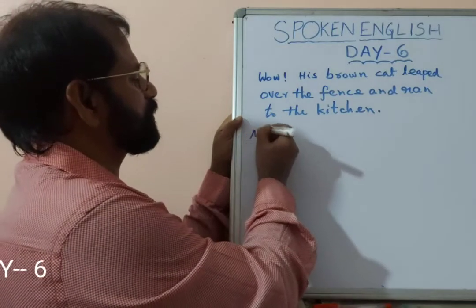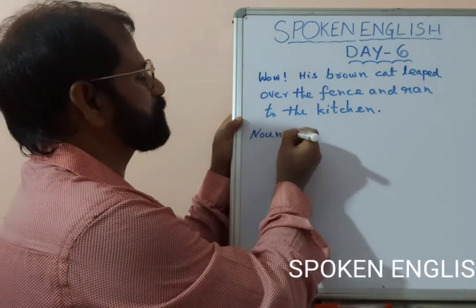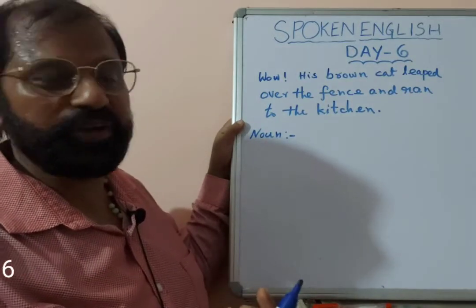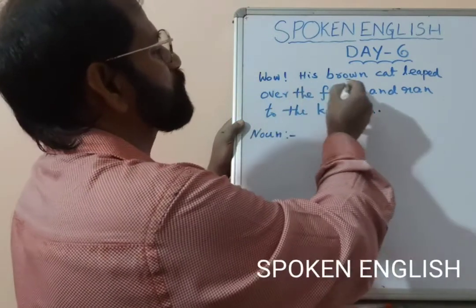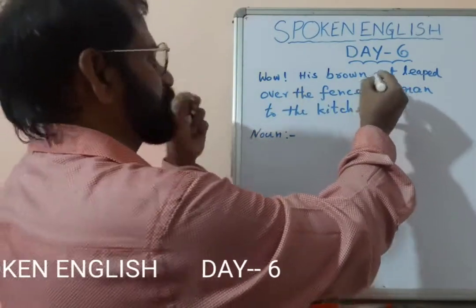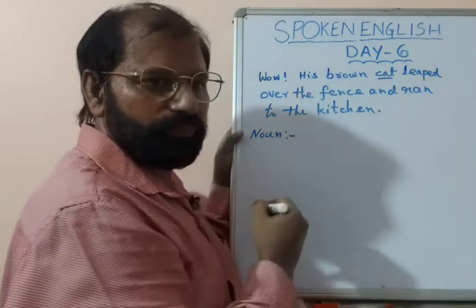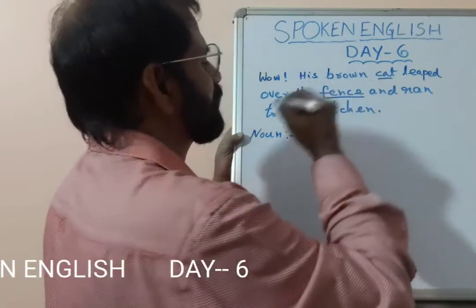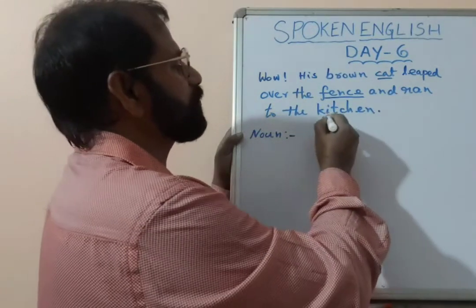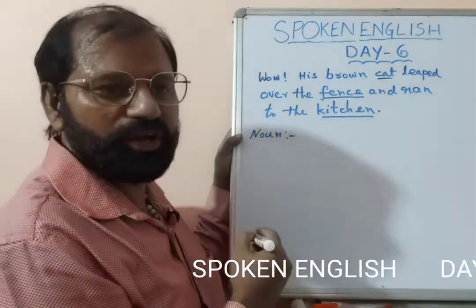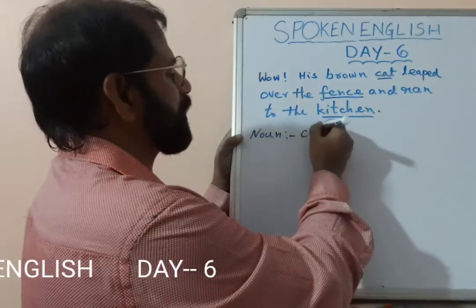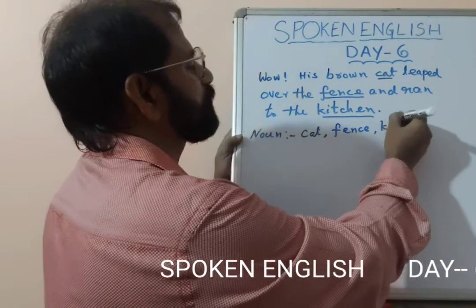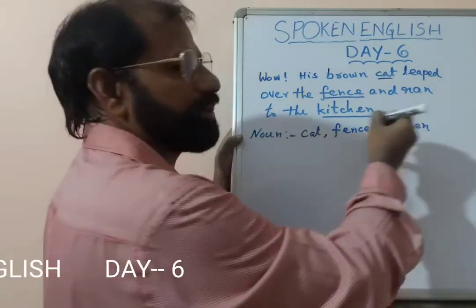So let's check the first part of speech, that is noun. In this sentence, we may find one noun, we may find 2, we may find 3. Let's check it. Wow, his brown cat. So cat is a noun, right? Cat is a noun. Then we have fence, that is also a noun. Then we have kitchen, that is also a noun. So let's write it down: cat, fence, kitchen. So we got 3 nouns in this sentence.